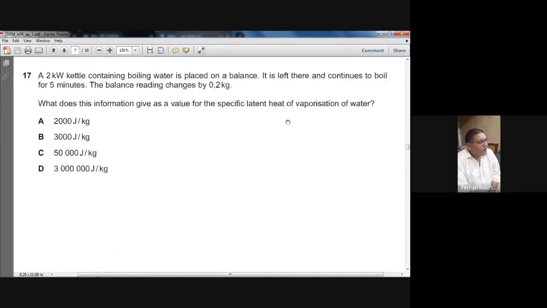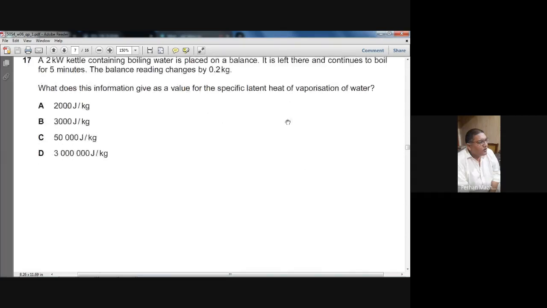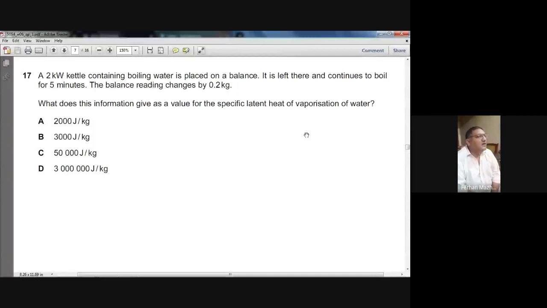Question number 17 is on your screen. The power is given as 2 kilowatt, which actually means 2000 watt. A 2000 watt kettle containing boiling water is placed on a balance. It is left there and continues to boil for 5 minutes. The balance reading changes by 0.2 kg. What does this information give as a value for the specific latent heat of vaporization?